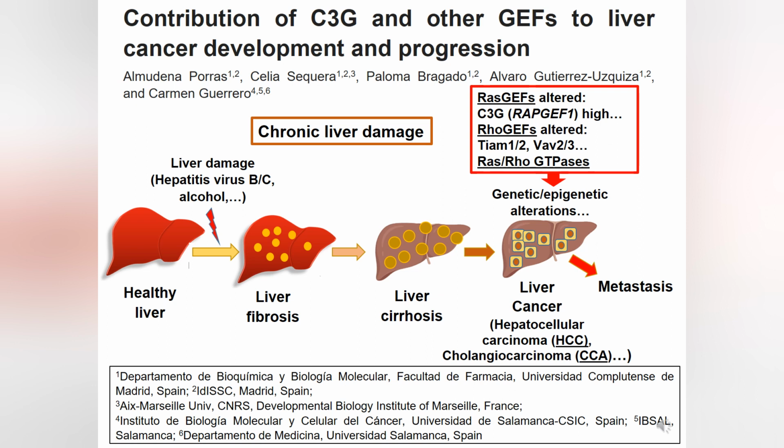Several genetic and epigenetic alterations are involved in inducing liver cancer and metastasis. It should be mentioned that Ras and Rho GTPases, Ras GEFs such as C3G, and Rho GEFs such as Tiam1 and 2, are becoming relevant in the last years.